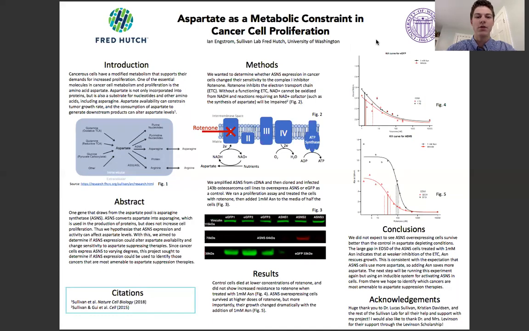The next step will be running this experiment again, but using an inducible system for activating ASNS in cells.